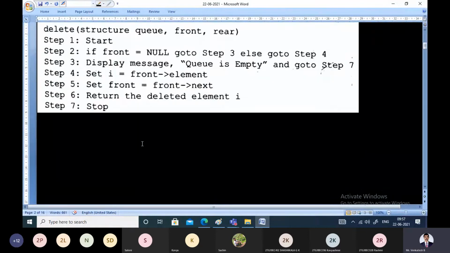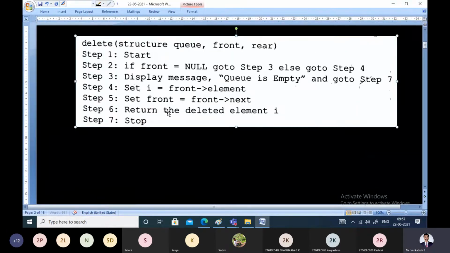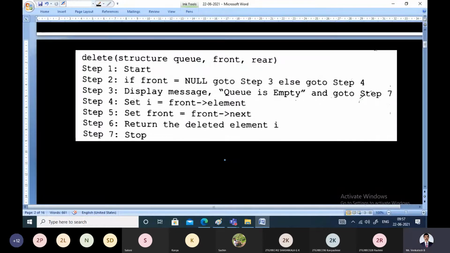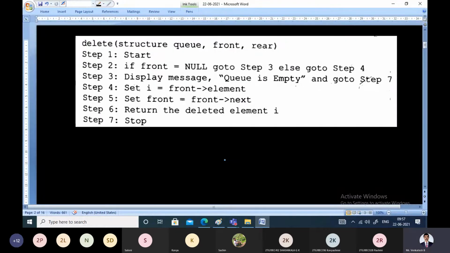Right, this is the procedure for performing deletion of elements from a queue in the linked implementation.